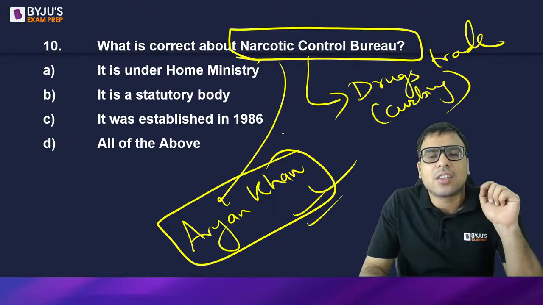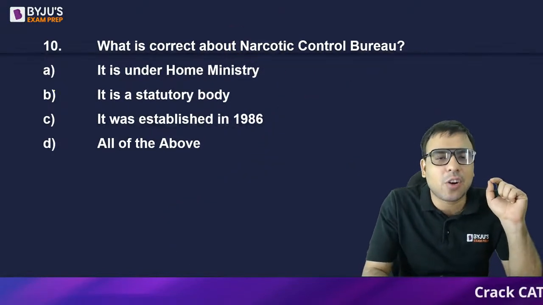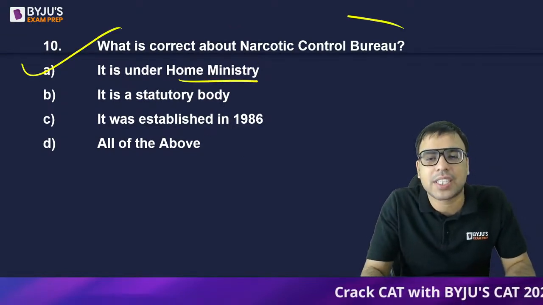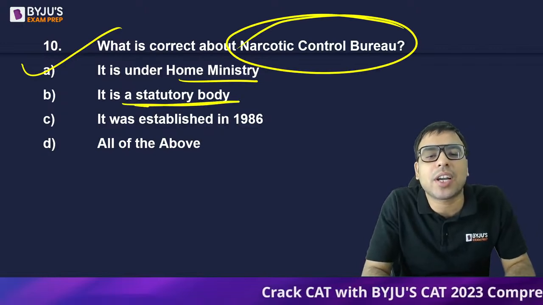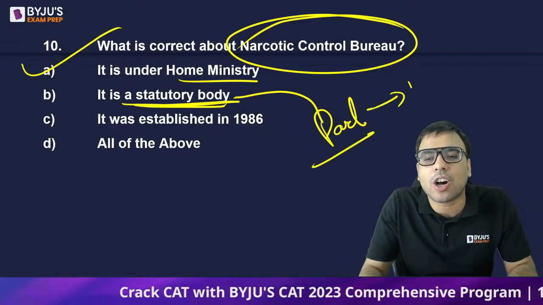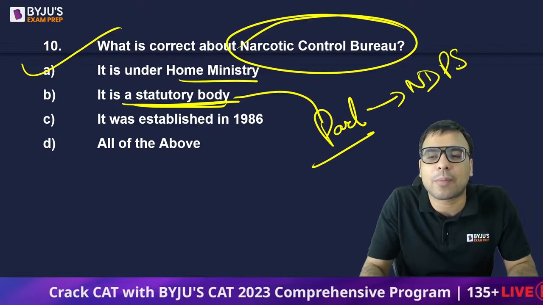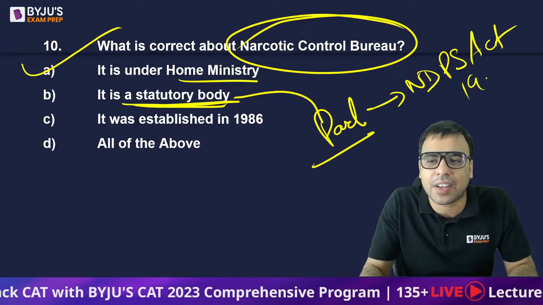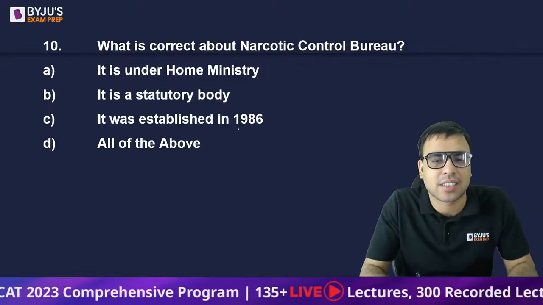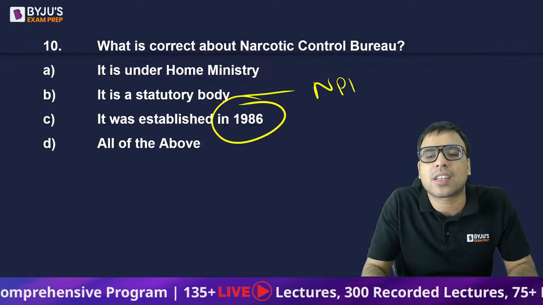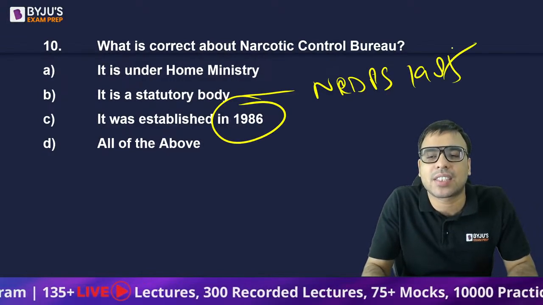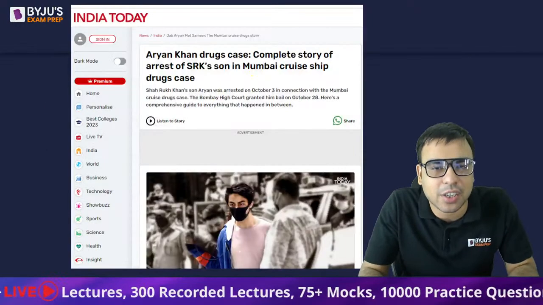It is under the Home Ministry, of course, because it is related with drugs. It's a statutory body, which means it is a result of a parliamentary law. The Narcotics Drugs and Psychotropic Substances Act, 1985 led to the establishment of NCB in 1986. NDPS was made in 1985, and next year NCB was established. So D is the right answer to this question.